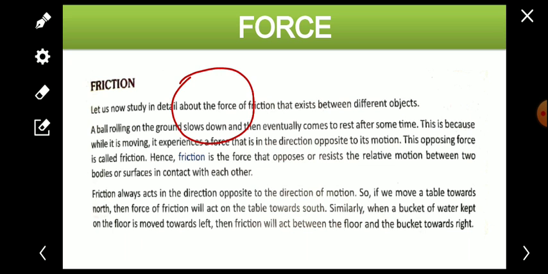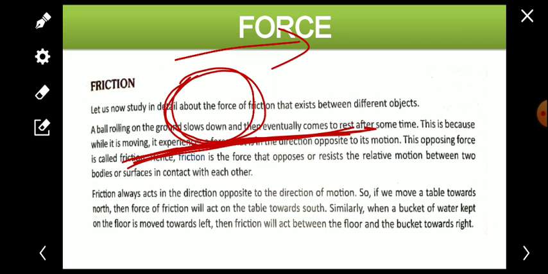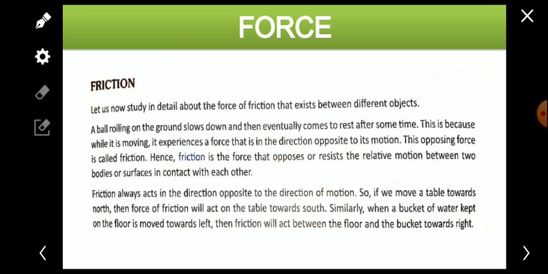So when the ball rolls on the ground, the ball is in contact with the ground, and because of this the frictional force occurs. Whenever two objects are in physical contact, frictional force will work.